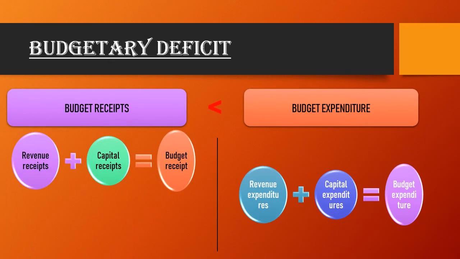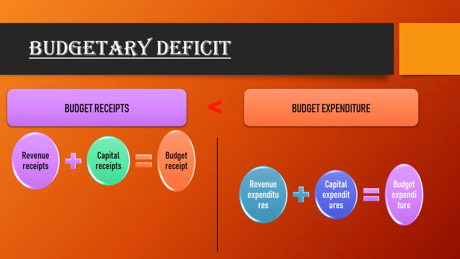So now we are moving to the next topic, that is budgetary deficit. Now I have just cleared you the meaning of budget and the types of budget. Now it's a very important topic to learn, that is budgetary deficit. Deficit means deficiency, shortage. Okay.